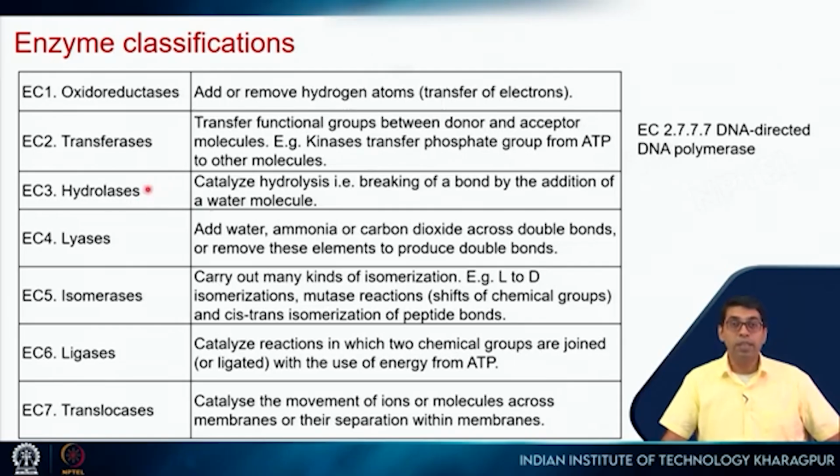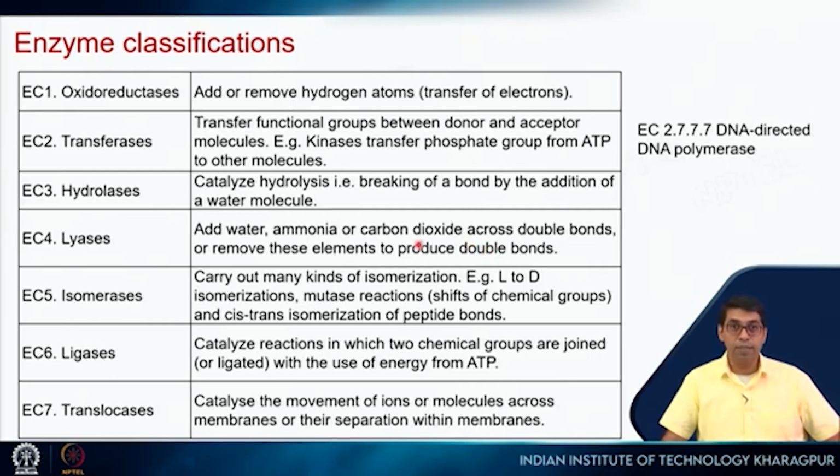Hydrolases are enzymes which break a bond by the addition of a water molecule. For example, we will see the example of chymotrypsin. A peptide bond will be broken by addition of a water molecule, so that a COOH group and an NH2 group will be formed. That's a hydrolase. Lyases add water, ammonia or carbon dioxide across a double bond, or remove these elements to produce a double bond. So both reversible reactions come under the same category.